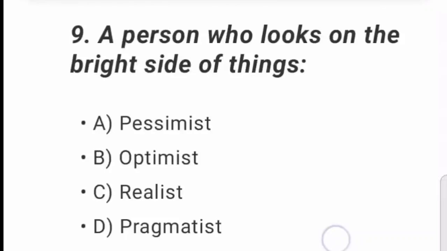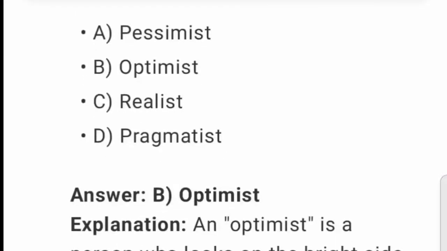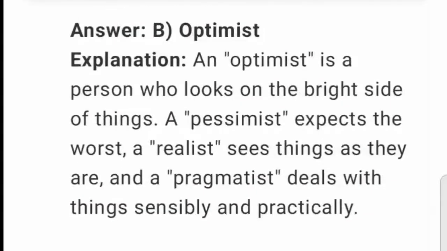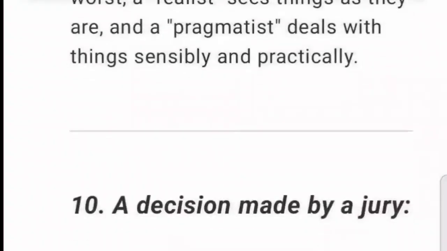A person who looks on the bright side of things. A. Pessimist. B. Optimist. C. Realist. D. Pragmatist. Answer: B. Optimist. An optimist is a person who looks on the bright side of things. A pessimist expects the worst. A realist sees things as they are. And a pragmatist deals with things sensibly and practically.